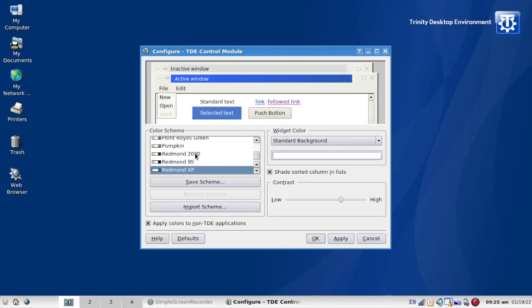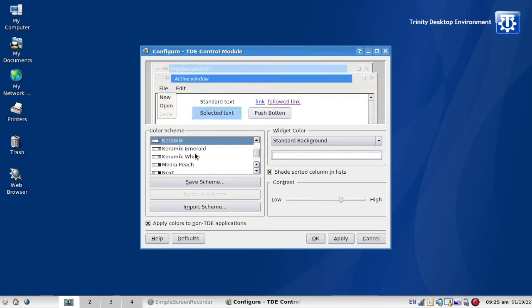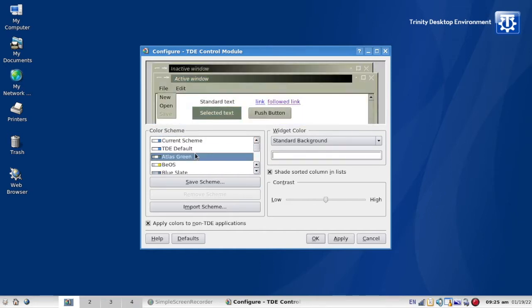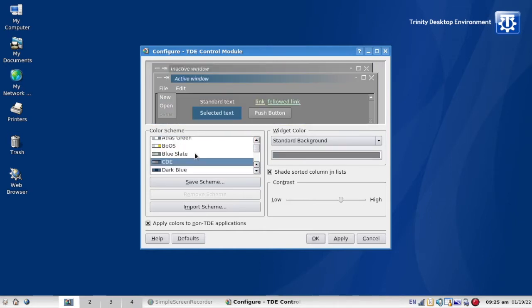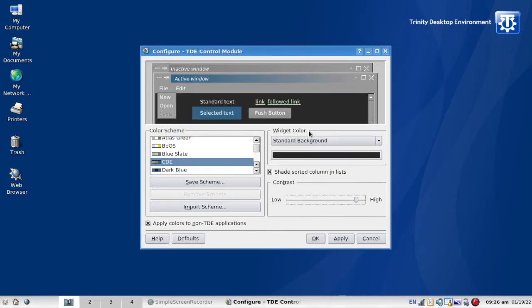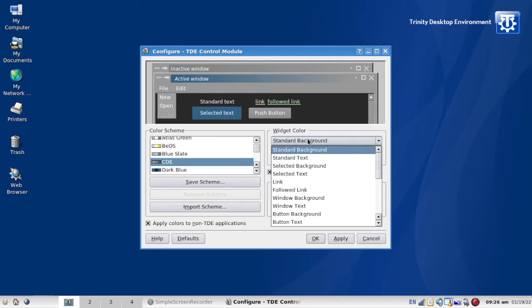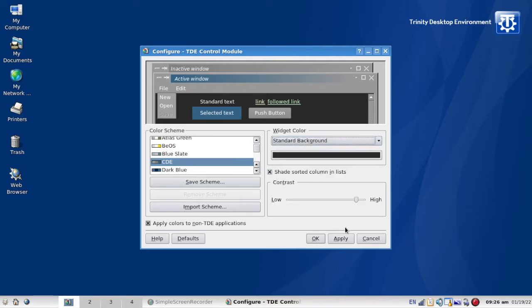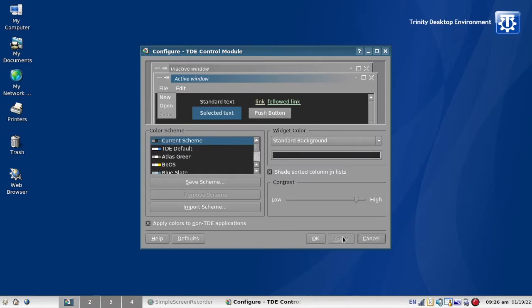So, just looking through all of them. As you can see, there was a Redmond XP and a Redmond 95. Redmond is a way of saying Windows without saying Windows. I think I'll try this. You can change the contrast. Interesting. Make sure here. Change a lot of different things about widgets. Hit the apply. Okay.